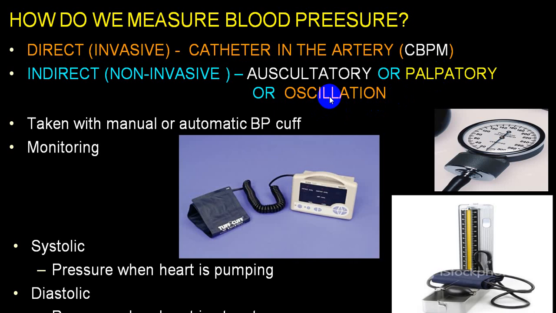There is another method we call oscillation. When you elevate the pressure in a cuff above the systolic blood pressure, the oscillation of a mercury column or of an aneroid gauge will stop.